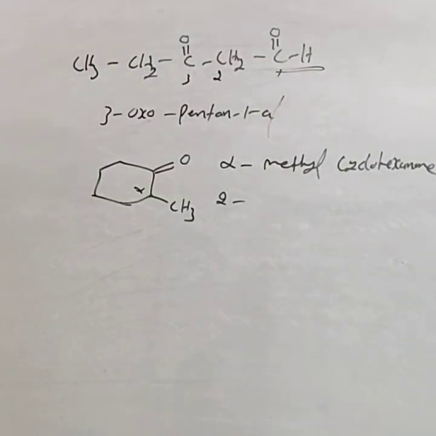You have to be familiar with formaldehyde, acetaldehyde, benzaldehyde, acetone and acetophenone. For these 5 compounds you have to know the IUPAC names, because in the board exam they can ask for them. Formaldehyde is methanal, acetaldehyde is ethanal, benzaldehyde itself is the IUPAC name. Acetone is propan-2-one, propanone. Acetophenone itself is the IUPAC name, or phenylethanone. Next class we study the methods of preparation.